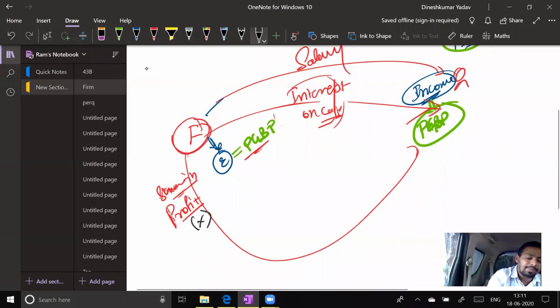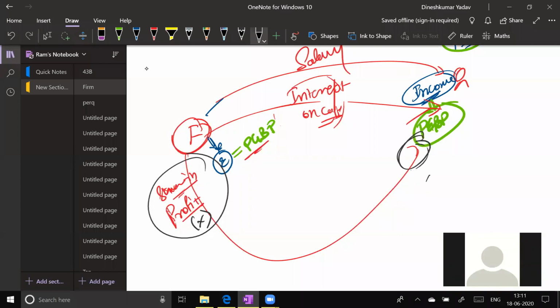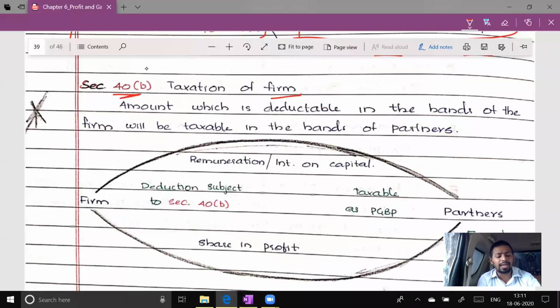Will it become taxable in the hands of partner? Share in profit from partnership firm, will it become taxable? No, it is exempt. Do you remember the chart? It is exempt under section 10(2A). We have created this chart under exempted chapter, so the same chart we are creating here.